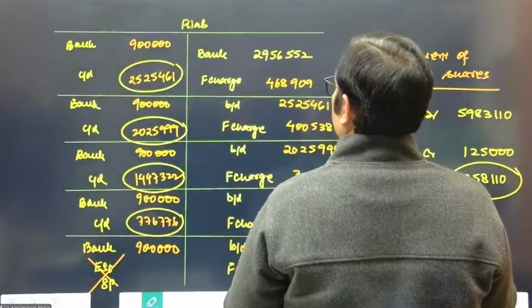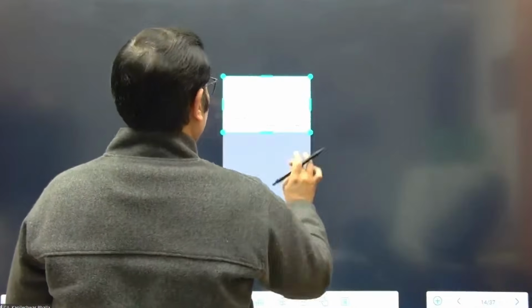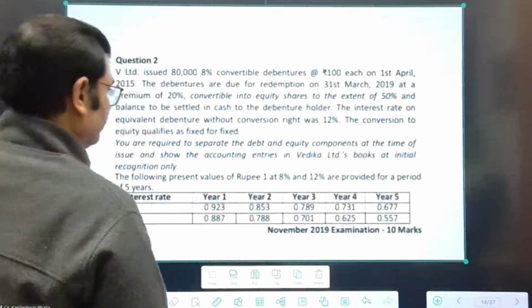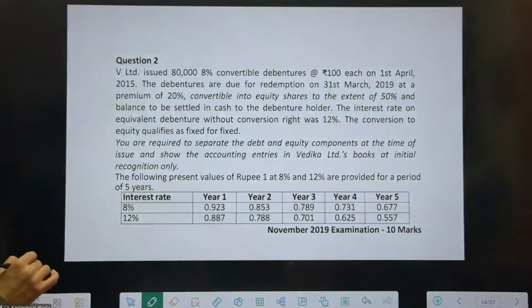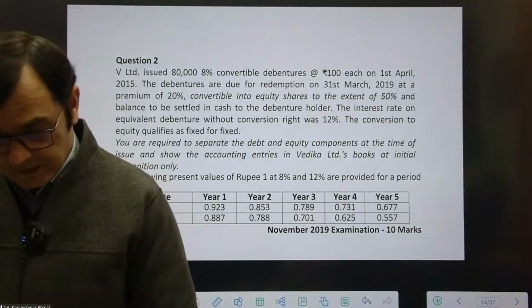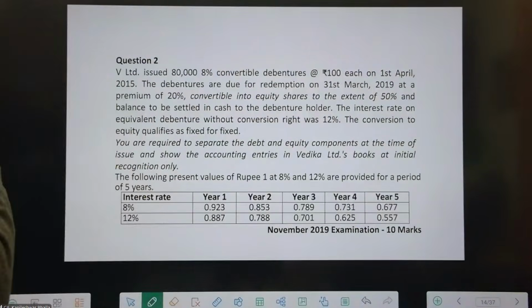So this is question number 2, which I have put on partly convertible. I have actually taken questions on all the permutations and combinations, so this is on the partly convertible part now. That's again an examination question, November 2019. It came for 10 marks in the exam. So let's first read the inputs in this case.